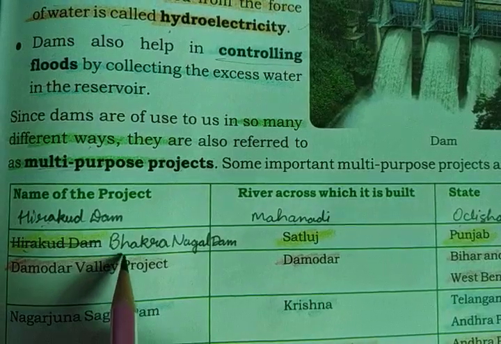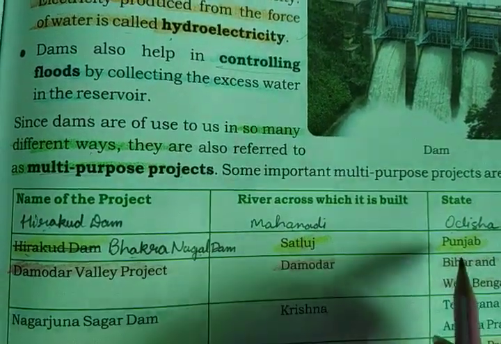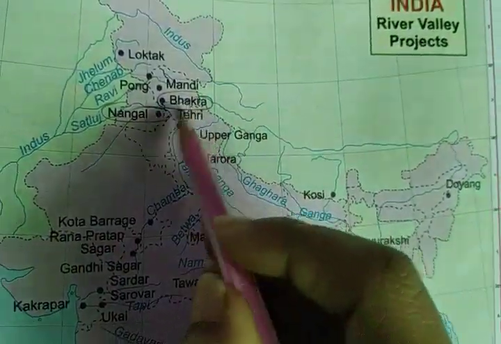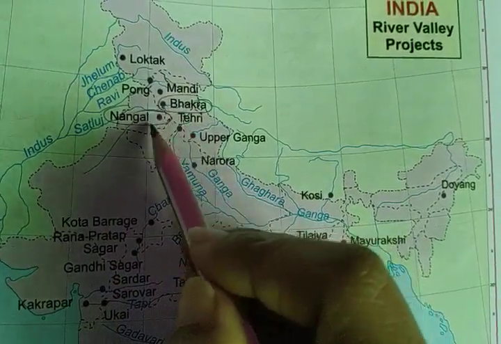And here you have to write the Bhakra Nangal Dam, which is located over the Satluj river in Punjab. You can see over here, this is Bhakra Nangal Dam. Two dams are there and it is located in the state of Punjab.